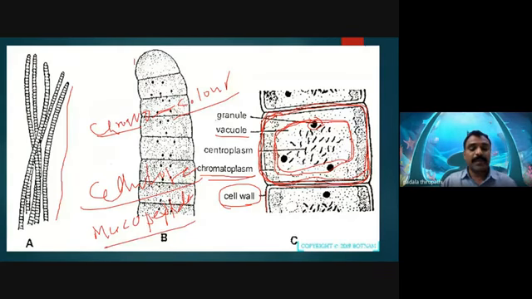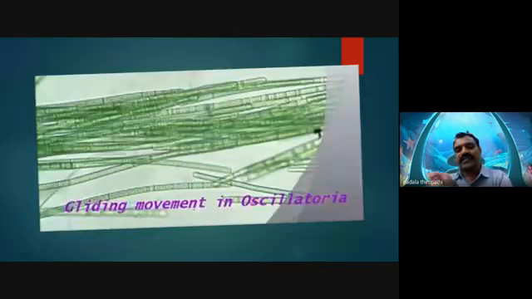It is nothing but peptidoglycan, very similar to the bacterial cell wall. So bacterial cell walls are also made of murein. Likewise, the cell walls of blue-green algae like Anabaena, Nostoc and Oscillatoria are made of mucopeptide and murein. This is very important.